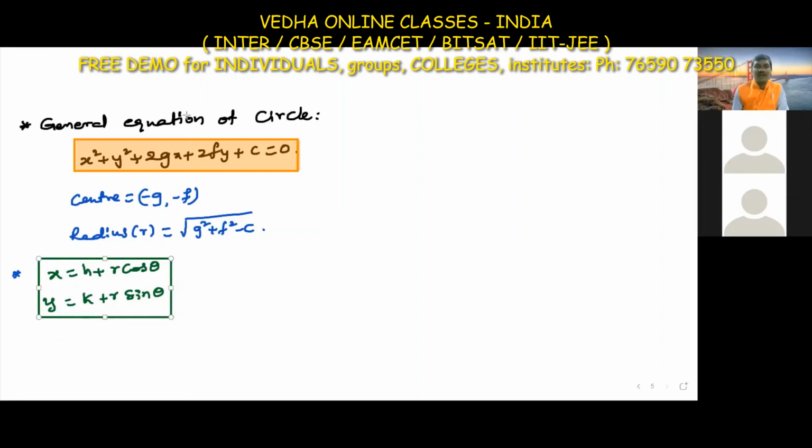Otherwise, we can write the same circle equations in parametric form as x is equal to minus g plus r cos theta and y is equal to minus f plus r sin theta.